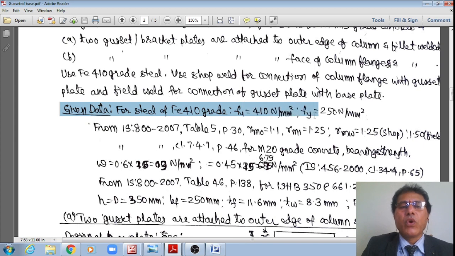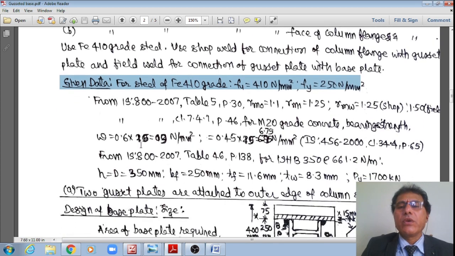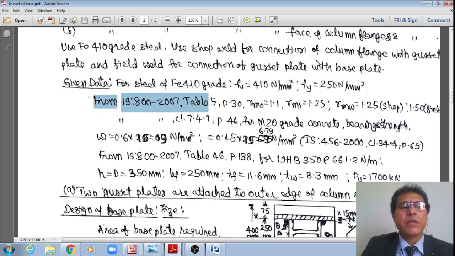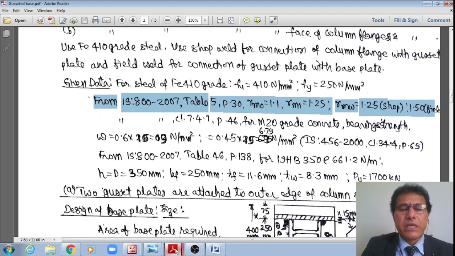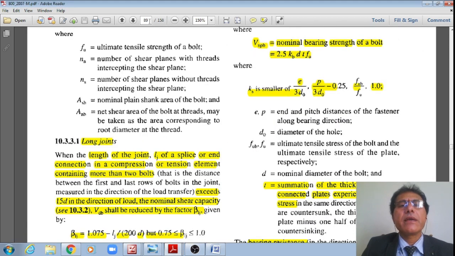For Fe410 grade steel, fu is equal to 410 Newton per millimeter square and fy is equal to 250, from the same previous problem. Also from IS 800:2007, Table 5, page number 30, the partial safety factors. Let me go to page number 30.